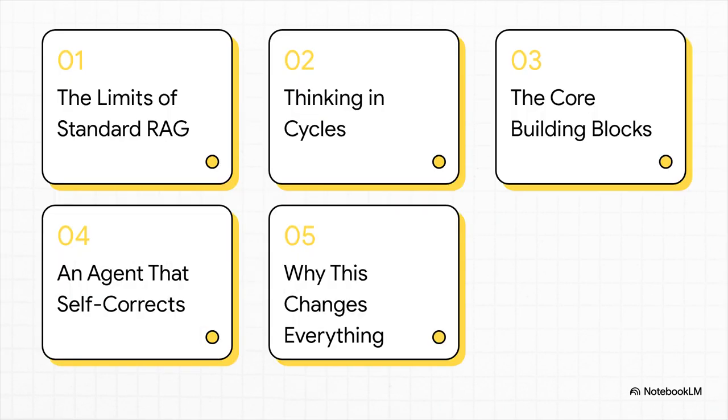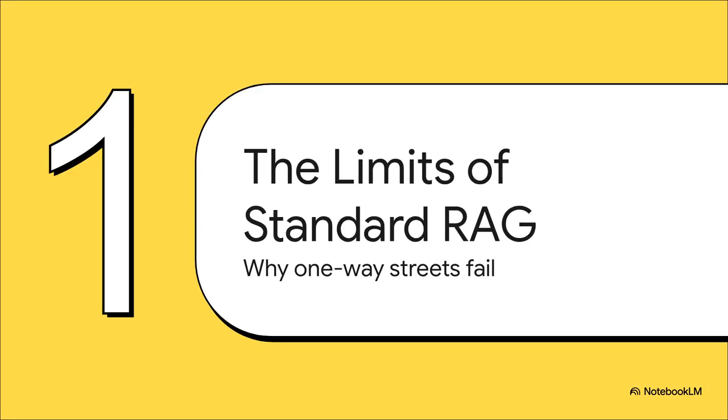So, here's what we're going to cover in this explainer. We'll start with the limits of standard RAG, then dive into a new way of thinking with LangGraph. We'll look at the core building blocks, see an agent that actually self-corrects, and then wrap up with why this changes everything. All right, first things first, let's really understand the problem.